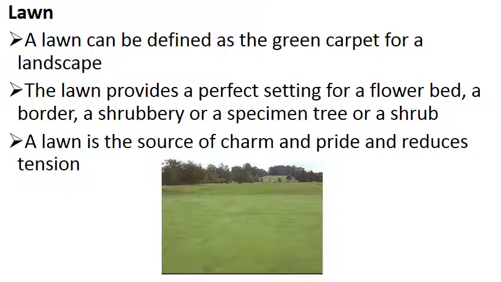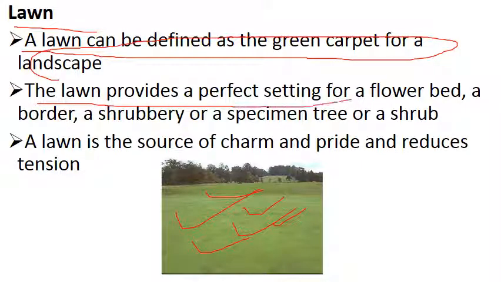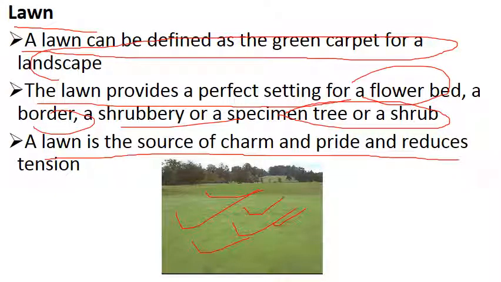Then comes lawn. Lawn is very common. You see a lawn everywhere, in every garden, every landscape feature. So what is a lawn? A lawn can be defined as the green carpet for a landscape. You can see the green color, the green carpet. This is the basic: you should first make the lawn, then go for further featuring. The lawn provides a perfect setting for a flower bed, a border, shrubbery or any tree or shrub. A lawn is a source of charm and pride, and it helps to reduce tension.